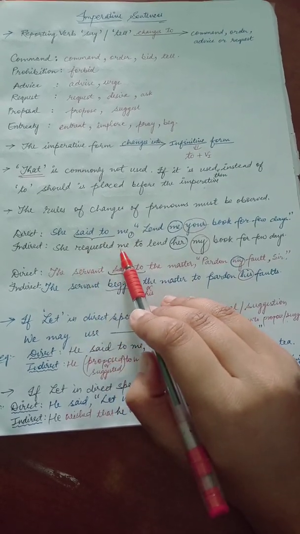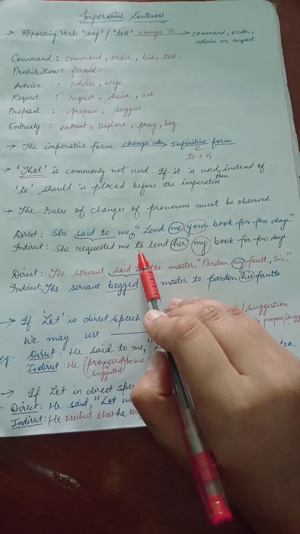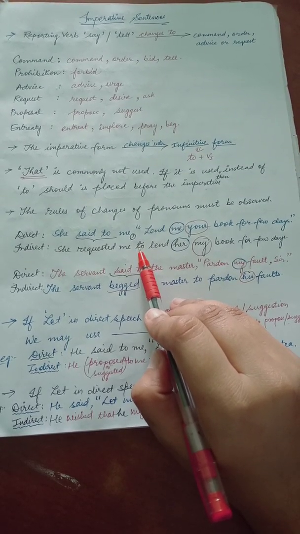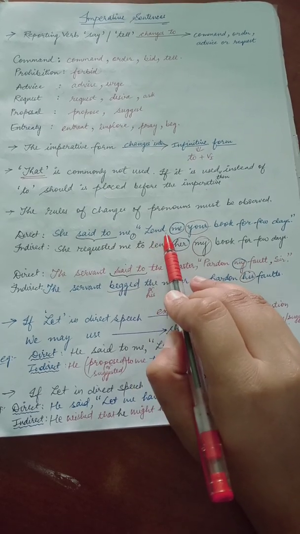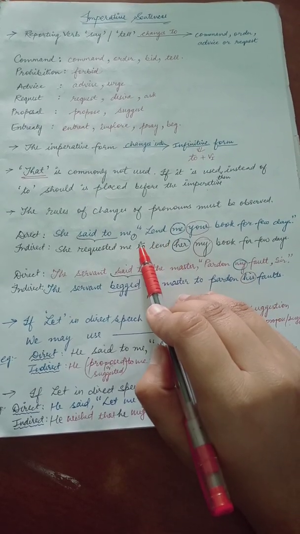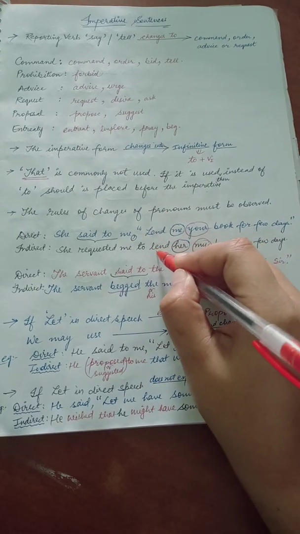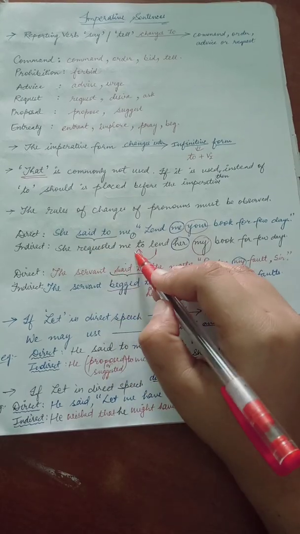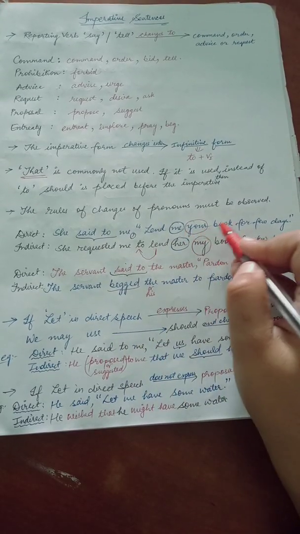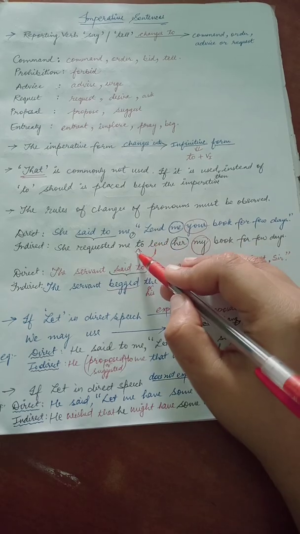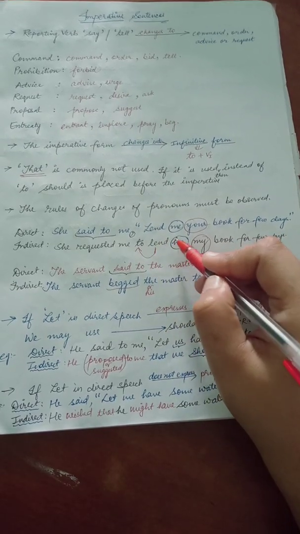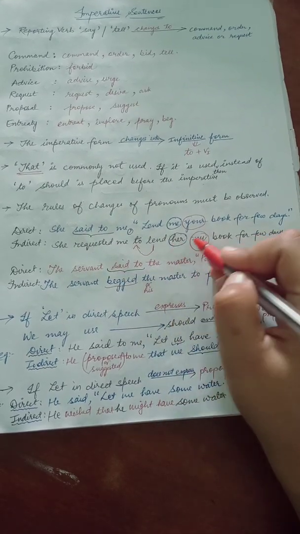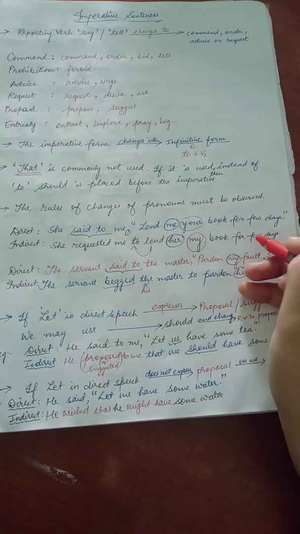So she requested me, here that is not coming, so what we will use? To is used, to should be used, okay, before the imperative. Imperative what is here? Lend. So before it what you have to use? To is used. So lend is your imperative, so we are using to before it, right? She requested me to lend me your book. Me किसको देनी है अब? Now you are indirectly changing it to lend her, because for she you have to use her, right? To lend her my book for few days.